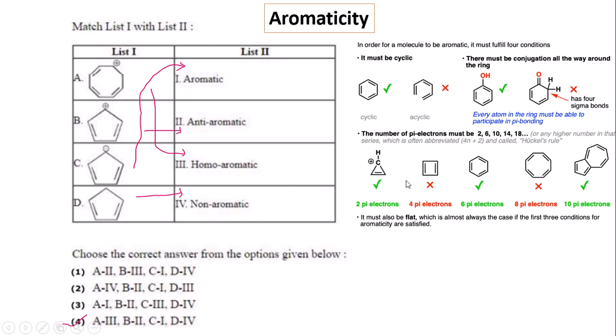Here are given some typical aromatic compounds where the 4n plus 2 pi electron is present. In case of the cyclopropenyl cation, the 4n plus 2 pi electron is present, so it is an aromatic compound. But the cyclobutadiene does not contain 4n plus 2 pi electron, so it is not considered as an aromatic compound. Rather, it is considered as an anti-aromatic compound. Benzene is an aromatic compound, but the 8 pi electron system is not considered as aromatic.